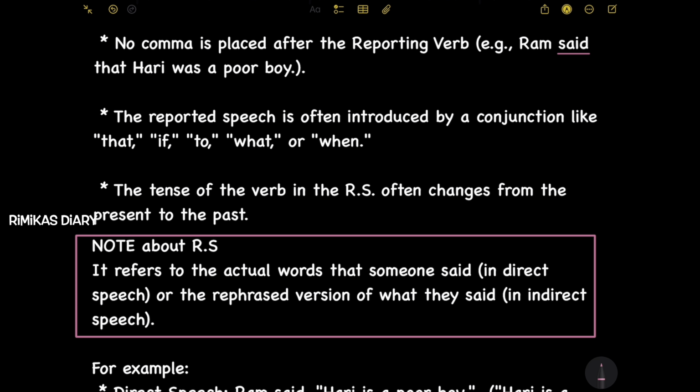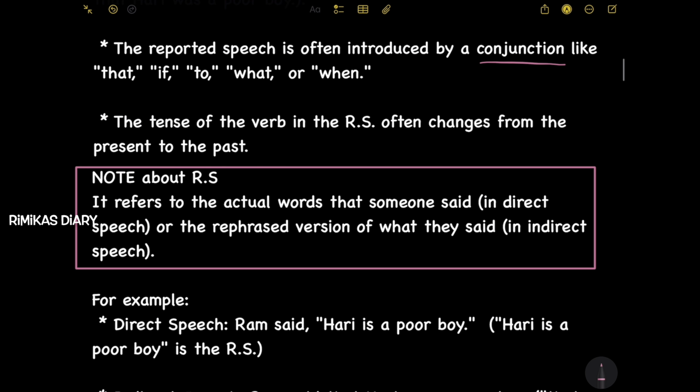Next, the reported speech is often introduced by a conjunction like that, if, what, or when. The tense of the verb in the RS often changes from the present to the past. So the tense of the verb in the reported speech often changes from the present to the past.